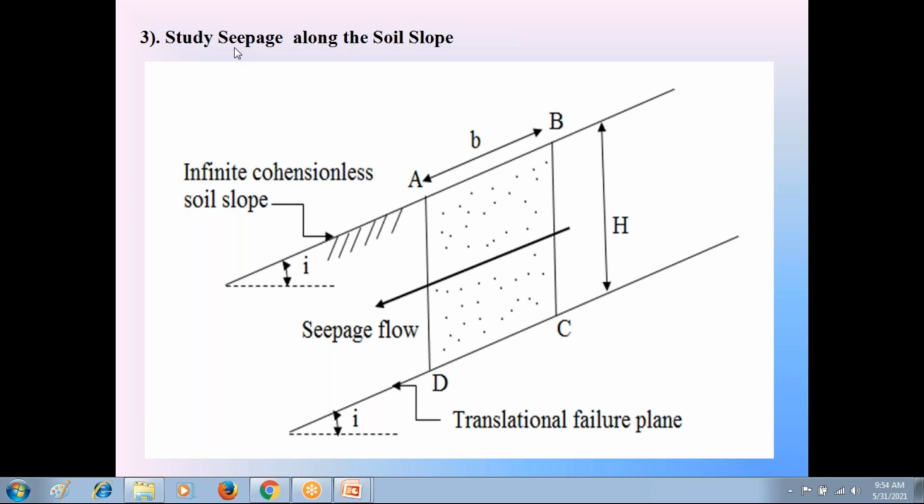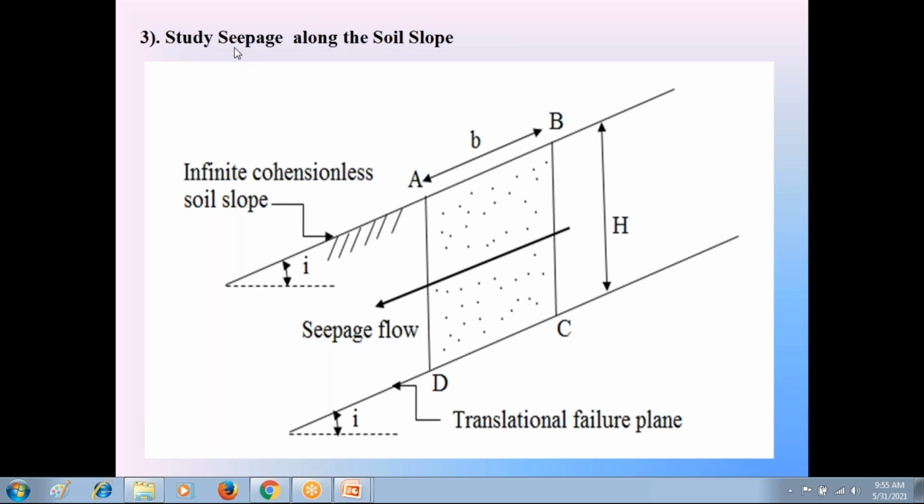So far we completed the dry condition, we discussed the factor of safety equation, we completed the submerged condition, we discussed the development of factor of safety equation. Now we are going to discuss the third important condition, very, very important. The third important condition, the steady seepage condition. So please everyone follow this carefully.